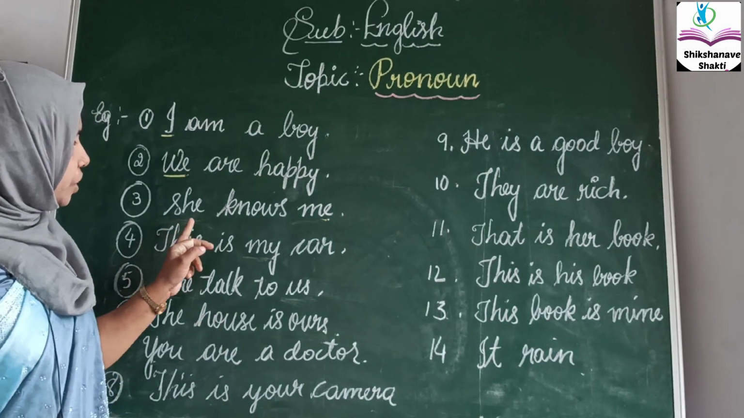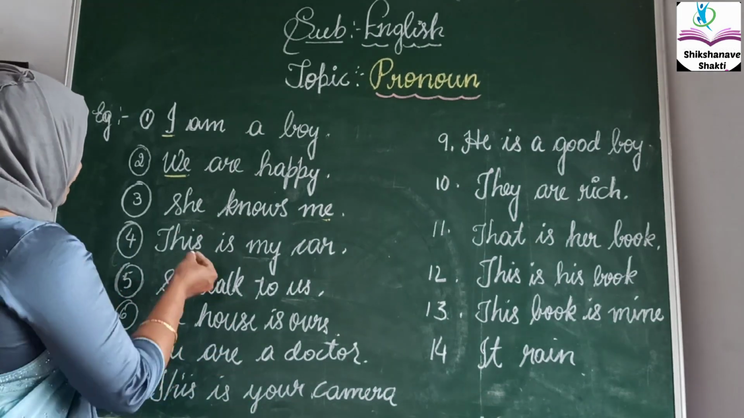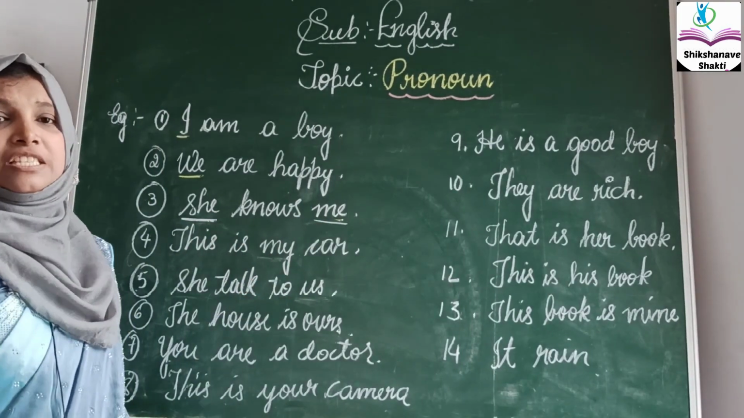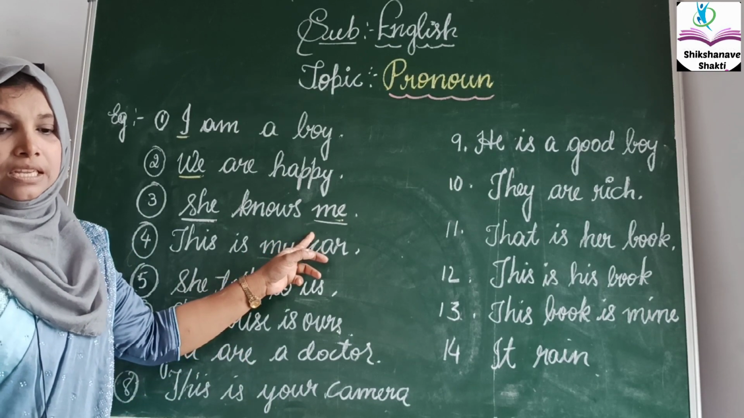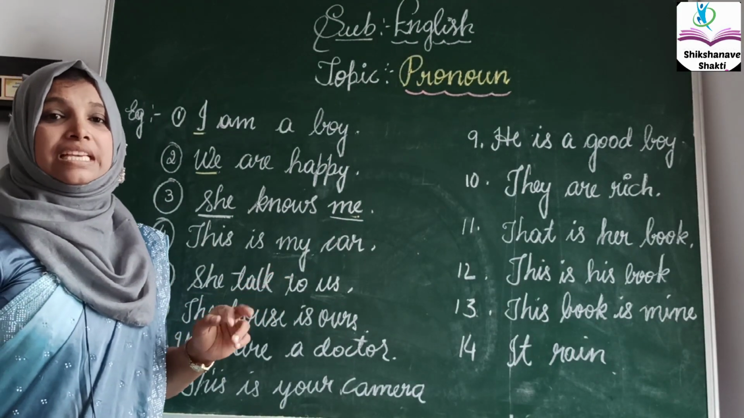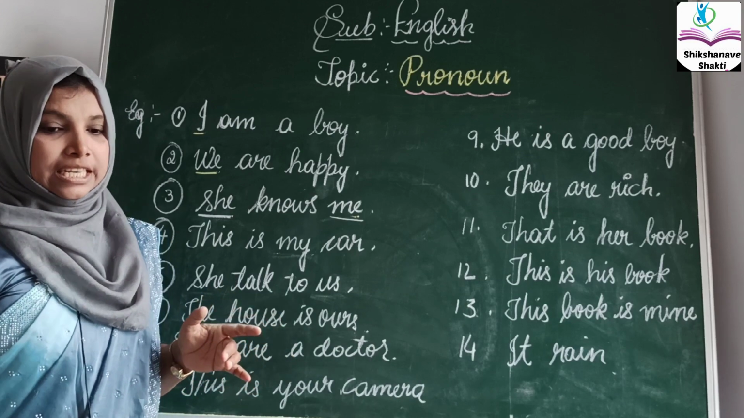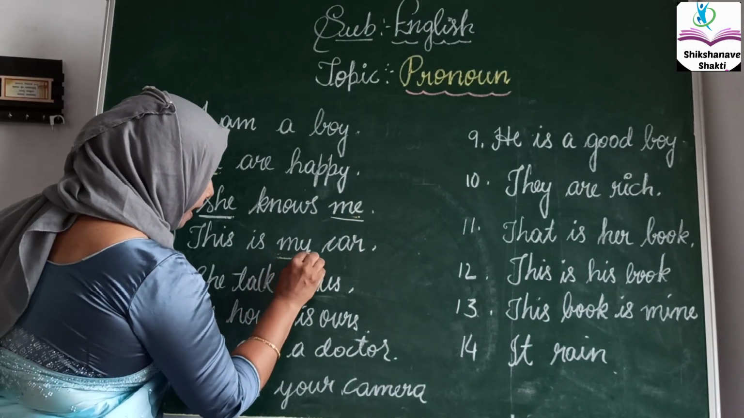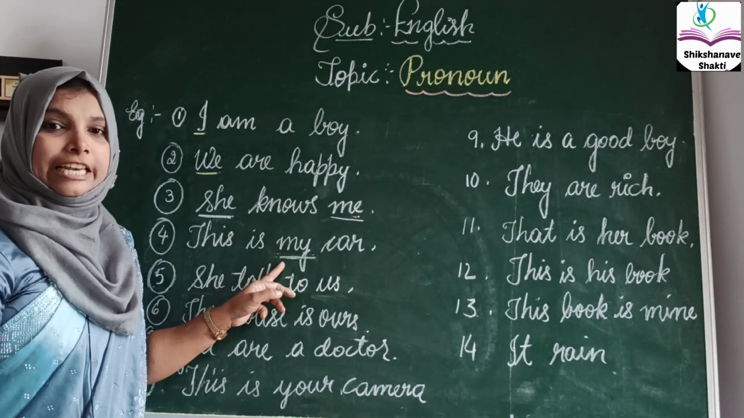Okay, third one, she knows me. Here you can find two pronouns. One is she, another one is me. She is a third person. Me is in the objective. This is my car. Okay, my is in which form? Objective, subjective or possessive? Possessive in a singular form. My is a pronoun. It is in a possessive in a singular form.